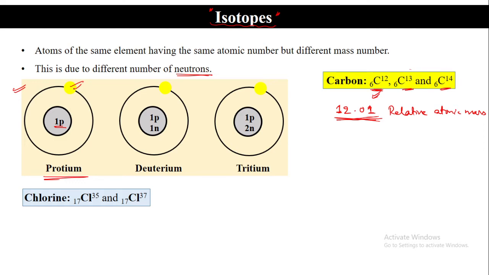The name given here is protium. In the second one it is given as deuterium. What is the difference? Here also there is one proton, but an extra neutron came. So it becomes heavy. So we say it is deuterium, but the number of electrons is also the same, one electron only, because the number of protons equals the number of electrons. Then comes the next, tritium.